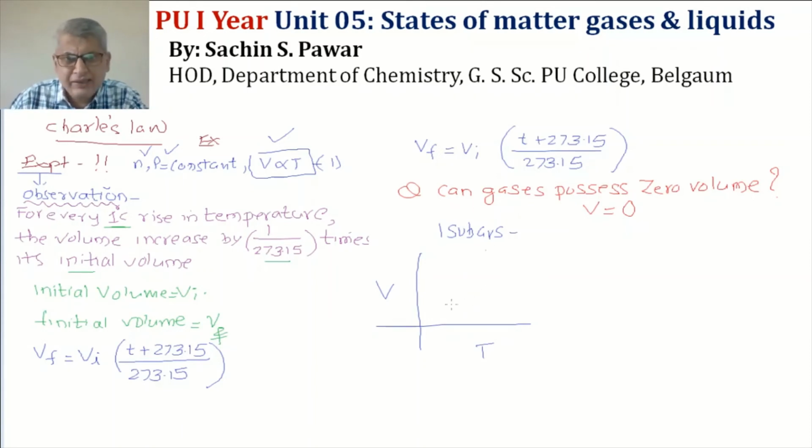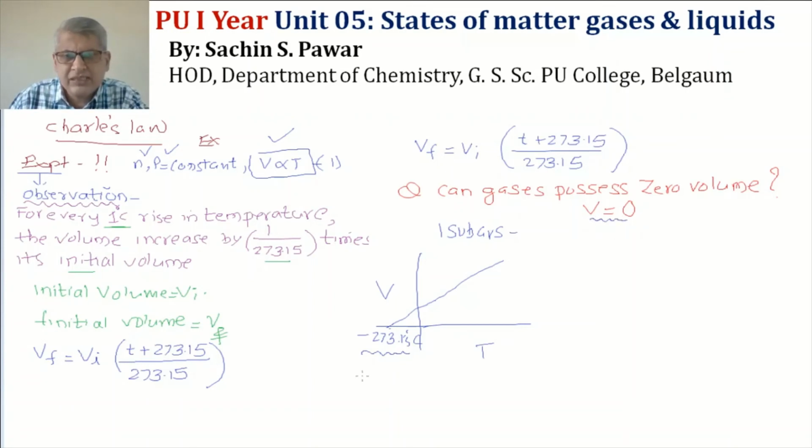He got a graph like this, and this graph touched the volume axis at zero volume at minus 273.15 degrees Celsius, and this is the temperature at which the volume of the gas becomes zero. Yes, we can. Any gas you can bring to the temperature of minus 273.15 degrees Celsius or below, then it gets a zero volume.